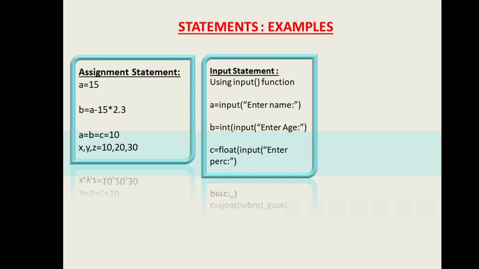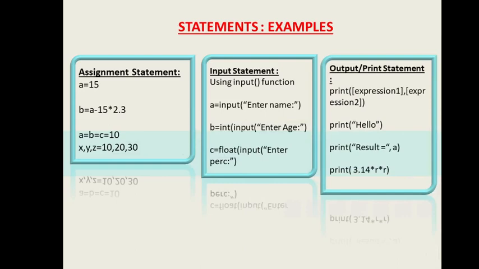So the input function is always there. Input will take the value as a string, but if in front of it I write int as a function, it will convert that value to an integer. Again, if I write float in front of input, it will convert the value taken by input as a string to a float. So this is the function of the input statement. The input function takes the data as a string, and using various functions of numeric data types, I can convert those values to integers or floats according to the requirement of my program.